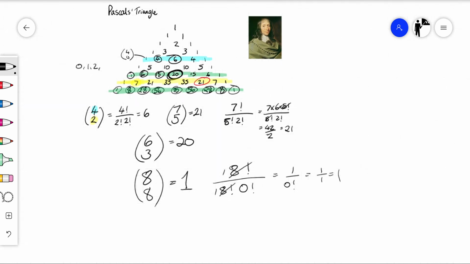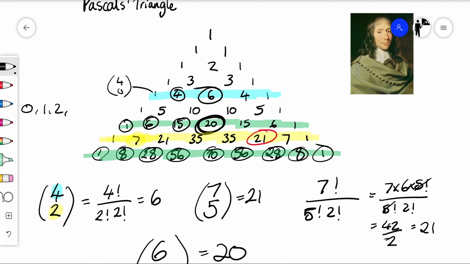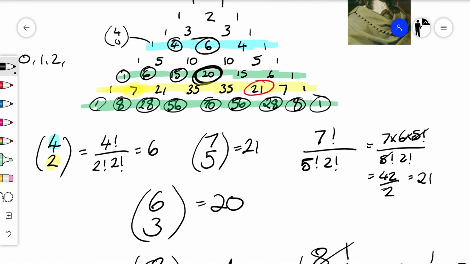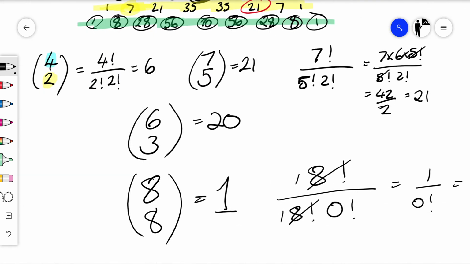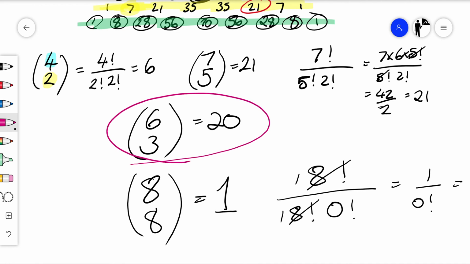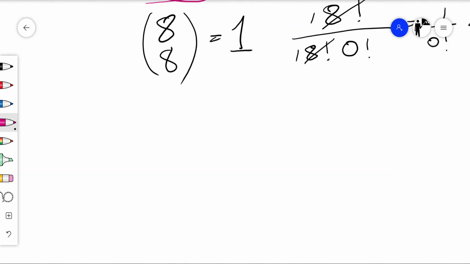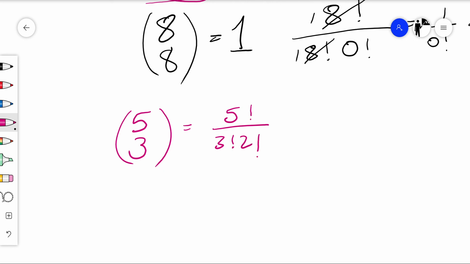Okay, so what we can do with Pascal's triangle is we can calculate problems such as this here, but we could have just used our formula up here as well. It doesn't matter. We were generally more likely going to use this formula when we're dealing with algebraic terms. When you are asked to calculate 5 choose 3, for example, you've got two options. You could do 5 factorial over 3 factorial 2 factorial and just work that out quickly. Or you could just draw your Pascal's triangle really quickly.